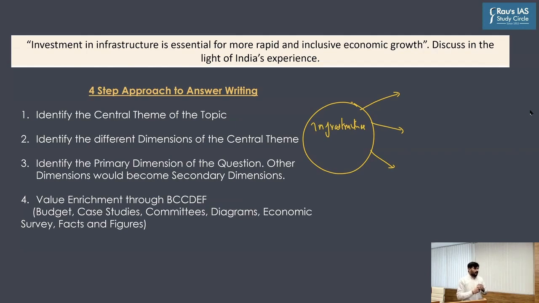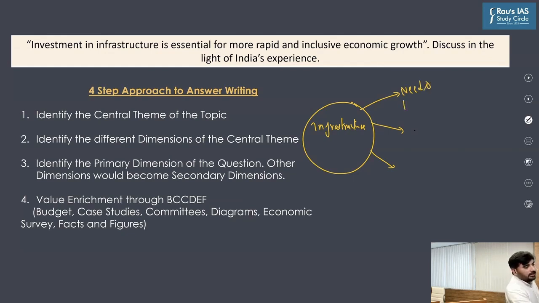Good, good, Muskan. Need and benefits. Good, Nidhi. Okay. Here, if you see with respect to infrastructure, one dimension is need and benefits, right?